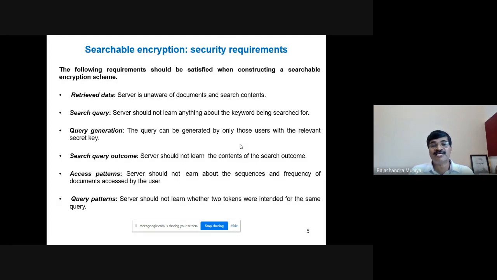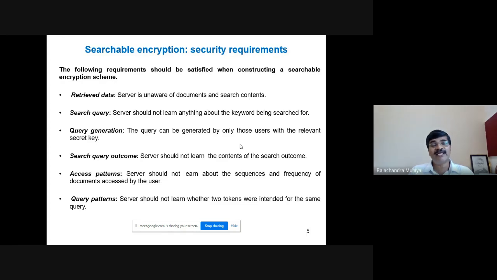It has to simply search for the documents containing the search token and return them to the user, and the server is not allowed to learn the contents of the search outcome. Access patterns: the server should not learn about the sequences and frequency of documents accessed by the user.